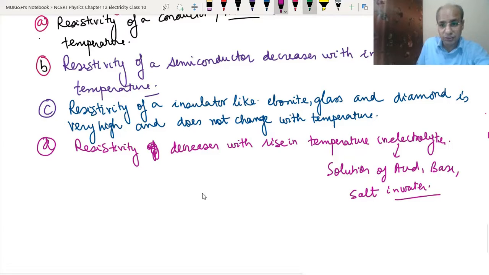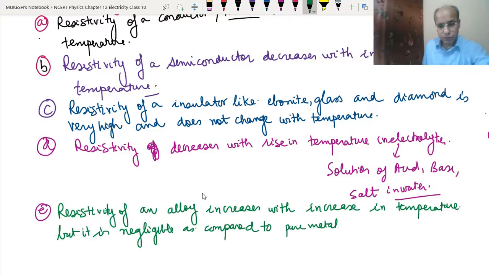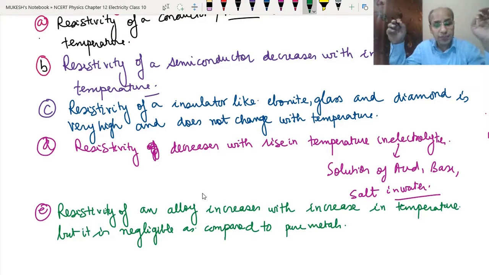Okay, so now comes the resistivity of alloys. See, it also increases with rise in temperature because they contain metals, but it is very little. If we compare them with pure metals, the change in resistivity is less. So when the alloy becomes hot, its resistance slightly increases, not too much. So they provide even more heat.